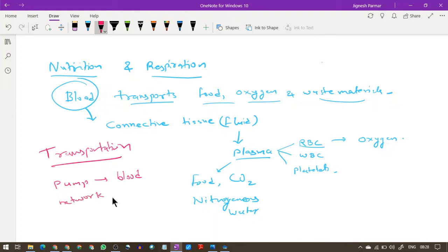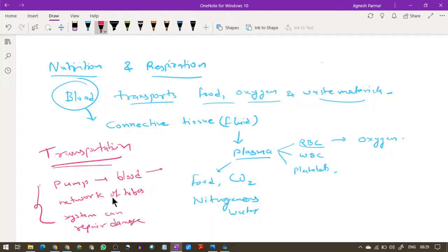Tubes have different types. And third, a system which can repair damage. These three form a transport system.